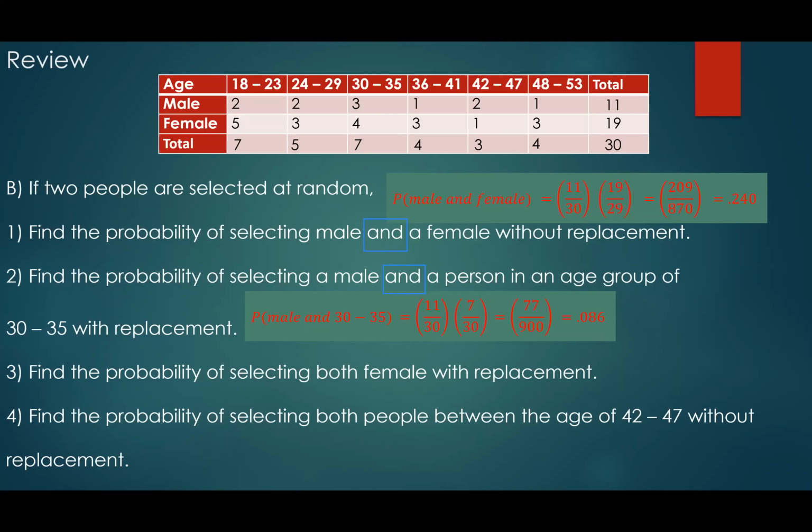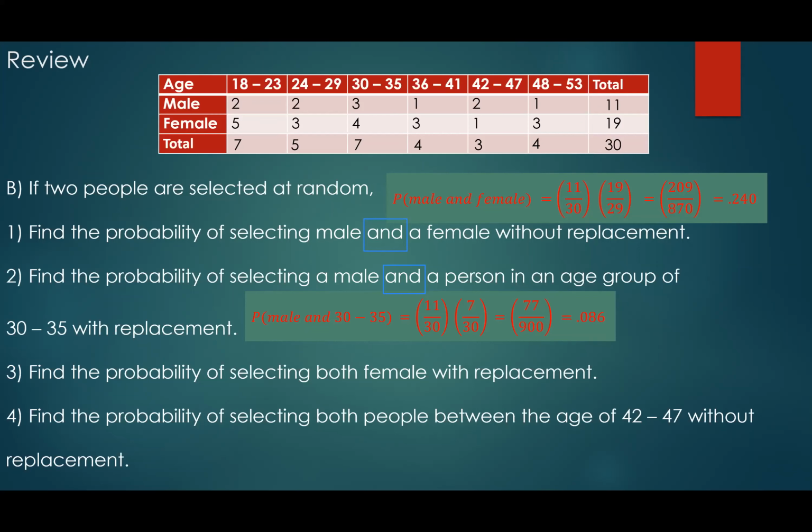The other keywords are without replacement and with replacement, right? Without replacement means you take it out, he's gone or she is gone, meaning you have one less. And because you have one less, the probability will change. If you put it back, the probability is the same. So with replacement is independent, without replacement is dependent, or not independent.